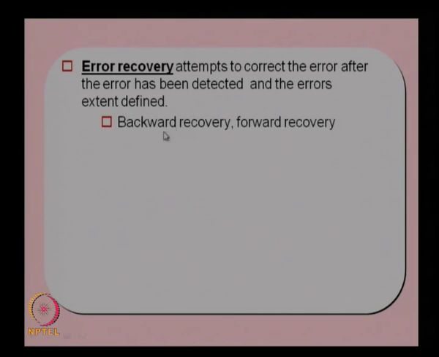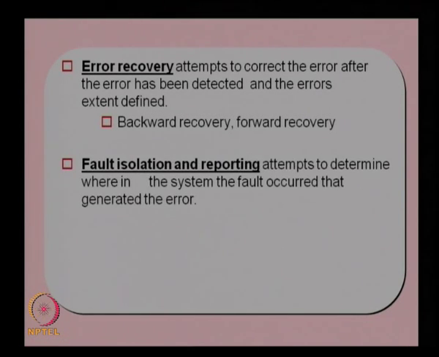So, that is known as backward recovery. In forward recovery, it will try to see the next correct data, and from that point onwards it will take the data and then start processing. So, this is known as forward recovery. Any one of these can be employed depending on the system to provide an error recovery function.